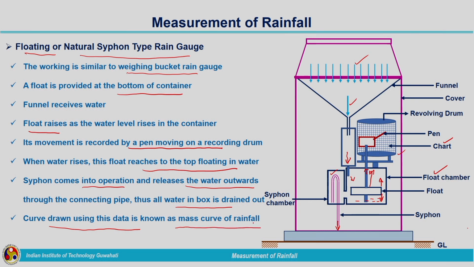Rainfall representation we will see later. There are different ways of representing rainfall. The data which we are getting from here can be plotted with respect to time. That is what is termed as the mass curve of rainfall. So, this is the working principle of the floating or natural siphon type rain gauge.